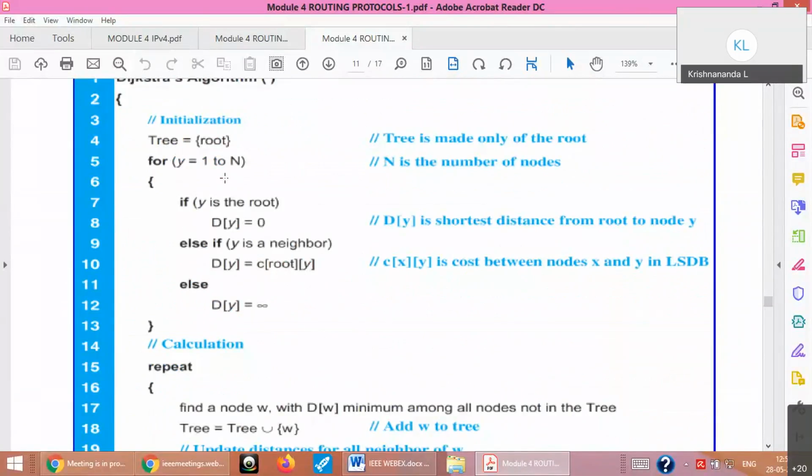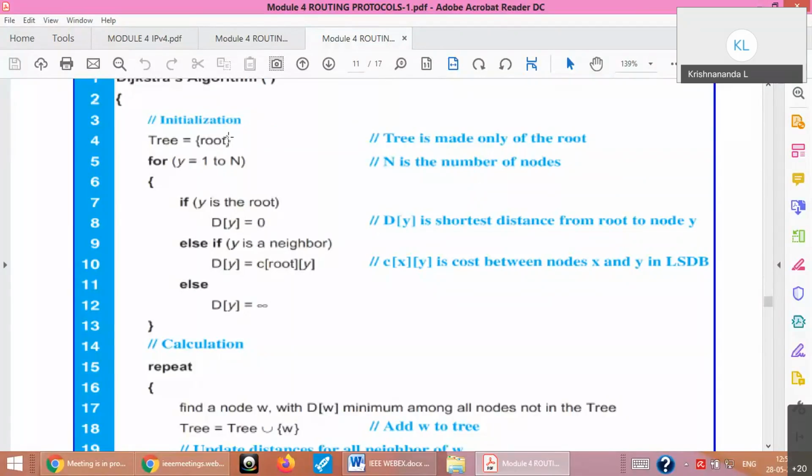Again, same thing: you create a tree. As we have said earlier, graphically it is better to write it as a tree with a root node going up to the leaf nodes, passing through several nodes, finding the least cost at every iteration or step. So for that, we identify a root node and you create 2 sets of nodes, an easy way. In mathematics you studied set theory, right? So it's better to remember it that way.